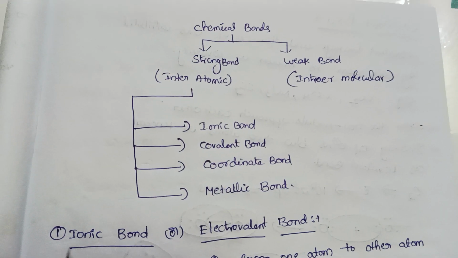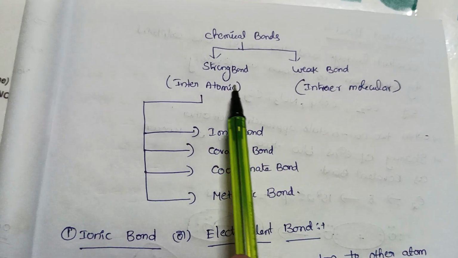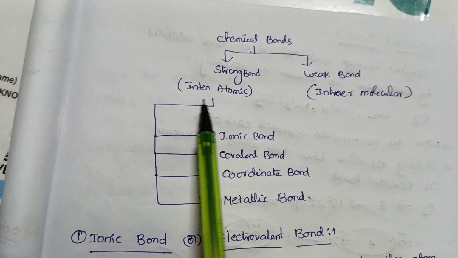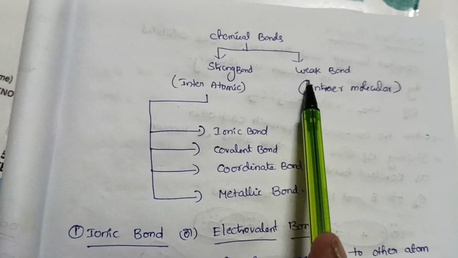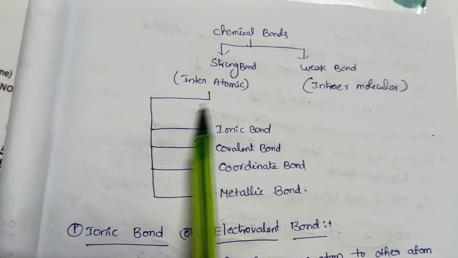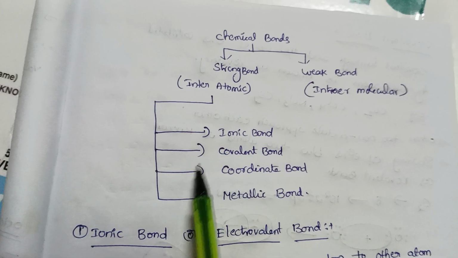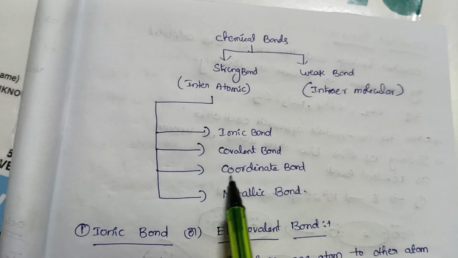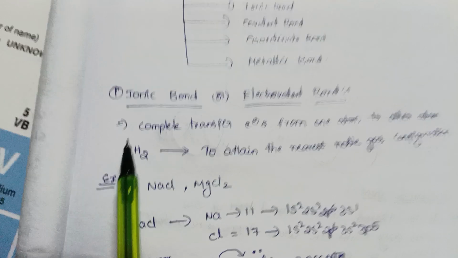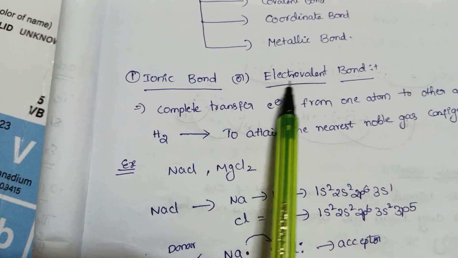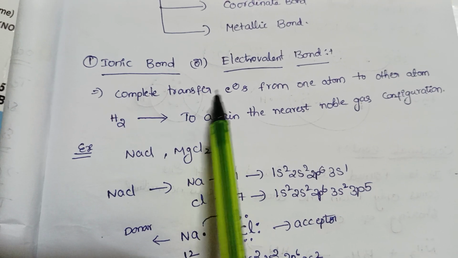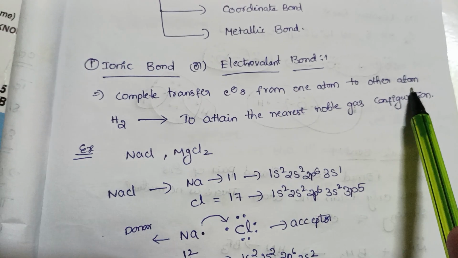Chemical bonds. Chemical bonds are divided into two types: strong bond and weak bond. Strong bond is called interatomic. Weak bond is intermolecular. Okay. Strong bond is again divided into four types: ionic bond, covalent bond, coordinate bond, metallic bond. First, let's look at ionic bond or electrovalent bond. What is an ionic bond? Complete transfer of electrons from one atom to another atom.